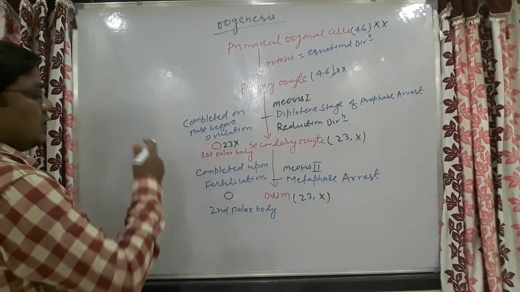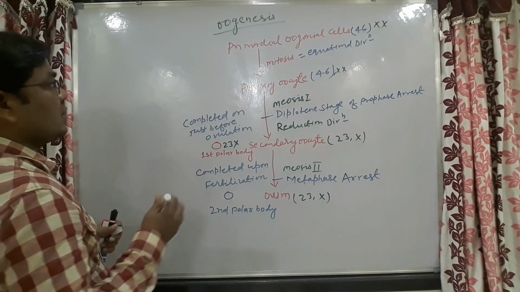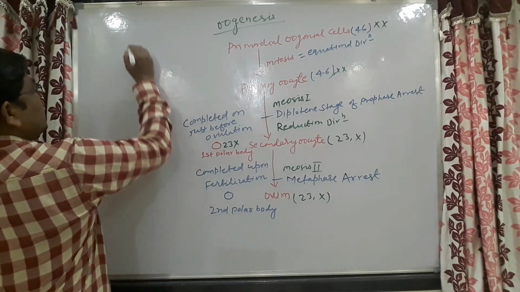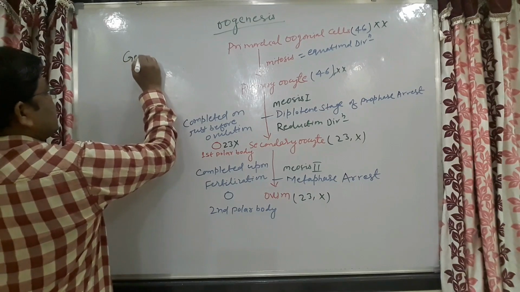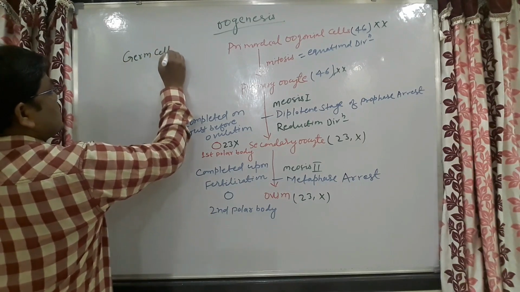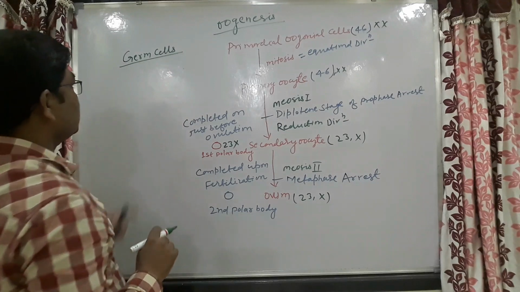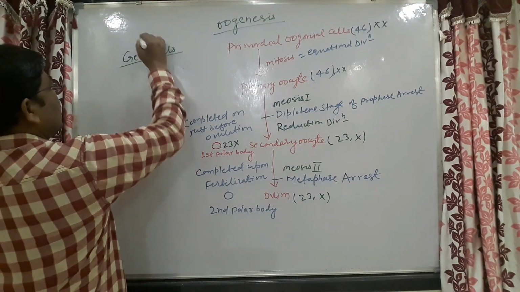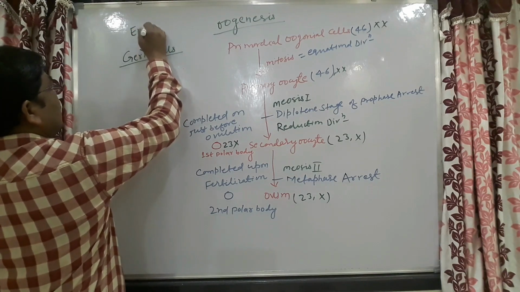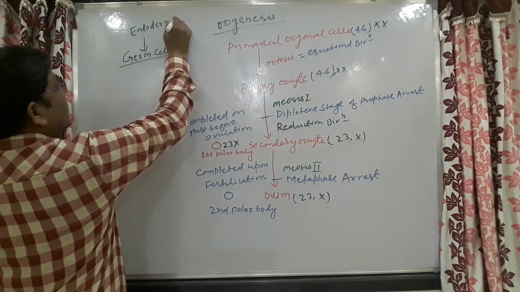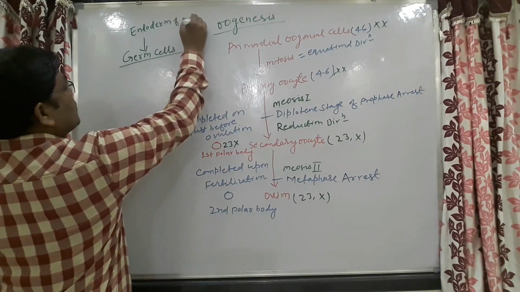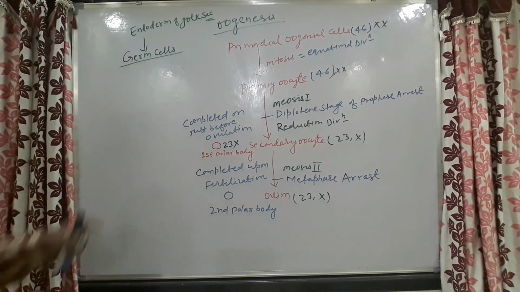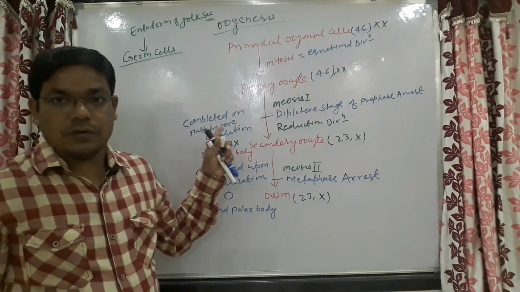These primordial oogonial cells are derived from the germ cells. These germ cells are derived from the endoderm of the yolk sac.